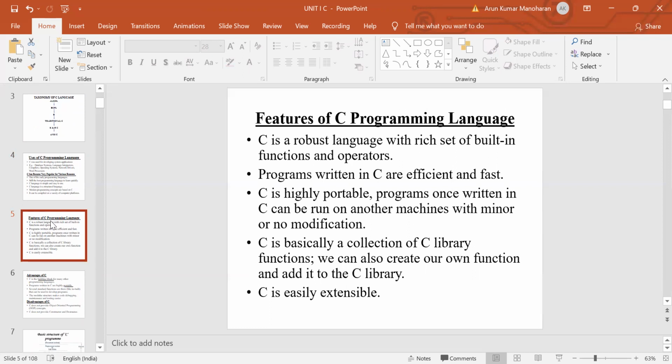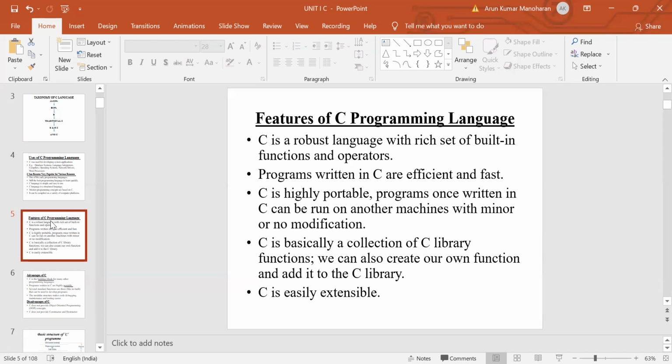So there are several built-in functions and then operators are there. Writing programs in C language is very easy, and then we can execute that program very fast. So this is efficient one. And the next one, this one is highly portable. Highly portable means a program that is written in one machine can be run on another machine without doing any minor modifications or changes.